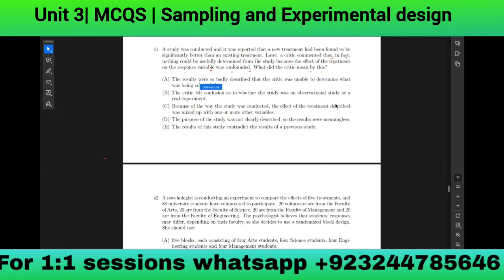The results were so badly described that the critic was unable to determine. We don't know about the results yet. The critic left confusion as to whether the study was observational or not. Because of the way the study was conducted, the effect of treatment described was mixed up with one or more other variables. The purpose of the study was not clearly described. The results of the study contradict the results of the previous study.